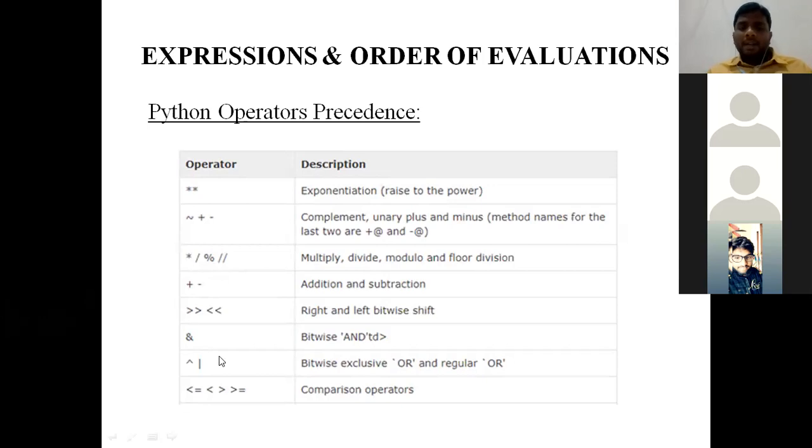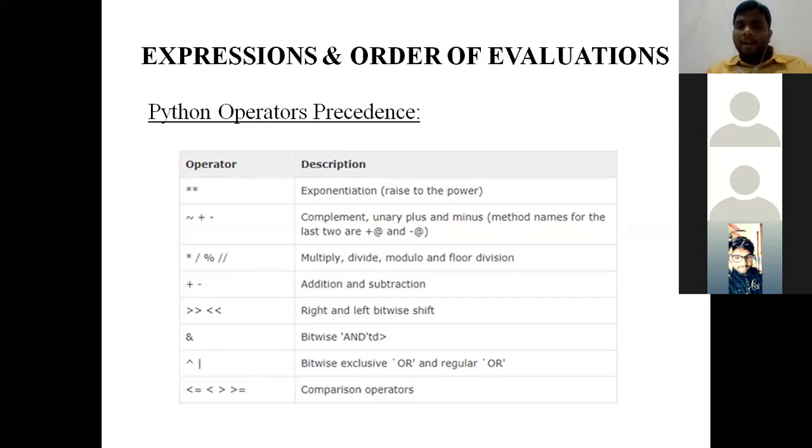Okay. Next, the 5th rank, 6th rank, and the 7th rank were given to the bitwise operators. Right shift and left shift for the 5th rank, bitwise AND for the 6th rank, and remaining all for the 7th rank. Okay. Next 2 ranks will be given to the relational operators.